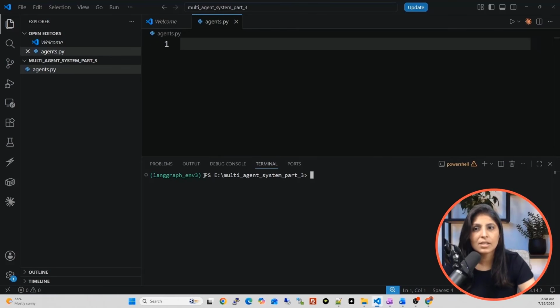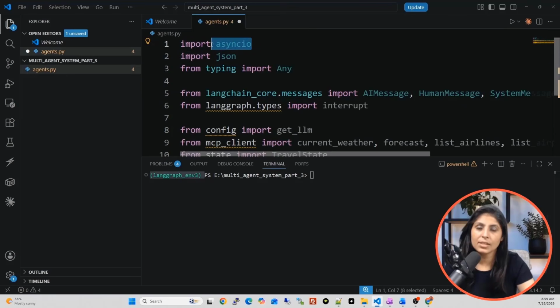But before that, guys, see, here I have activated the environment which we created. And now in the agents.py file, I'm going to write the code for all the agents. First thing is to import all the packages. First, we are importing this asyncio module. Why are we using this module? Because we are working with MCP, and whenever you work with MCP, you need this module. This module simply means that till the time one request is getting handled or processed by the MCP server, our Python can perform some other work.